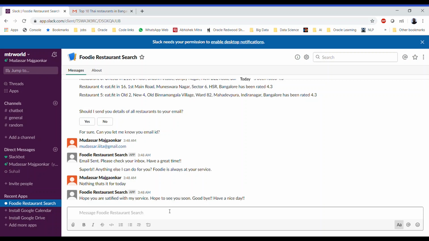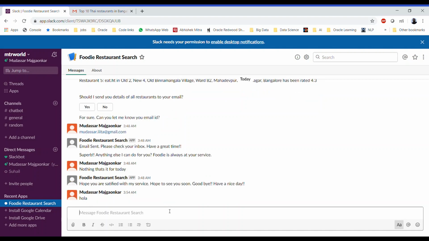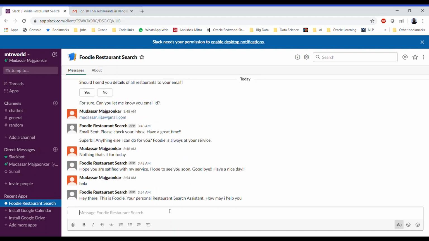Now let's check a second storyline where we'll purposefully misspell some commonly misspelled words like the cuisine names and the location names and see if the chatbot is able to verify those properly or not. So let's ping the chatbot again and make it active. Let's say hola. It says, hey there, this is Foodie, your personal restaurant search assistant. How may I help you?